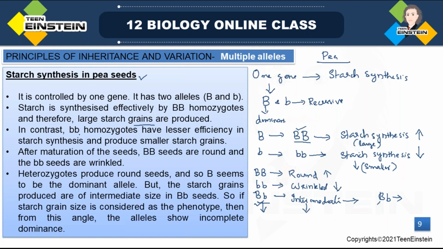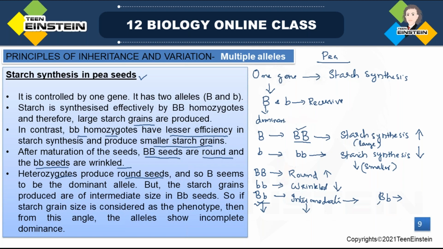In contrast, small b means the homozygous recessive condition, which has lesser efficiency in starch synthesis and produces smaller starch grains. After maturation of the seeds, capital B, the homozygous dominant seeds, are round, and the homozygous recessive seeds are wrinkled. The heterozygote, capital B, small b, produces round seeds.